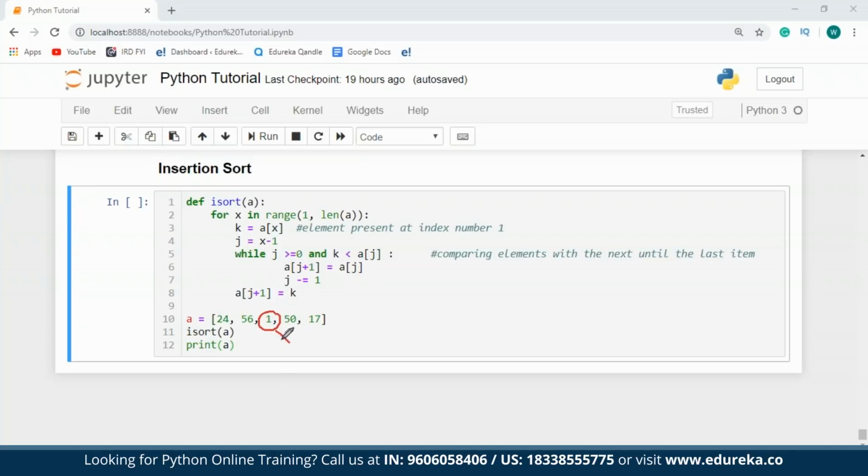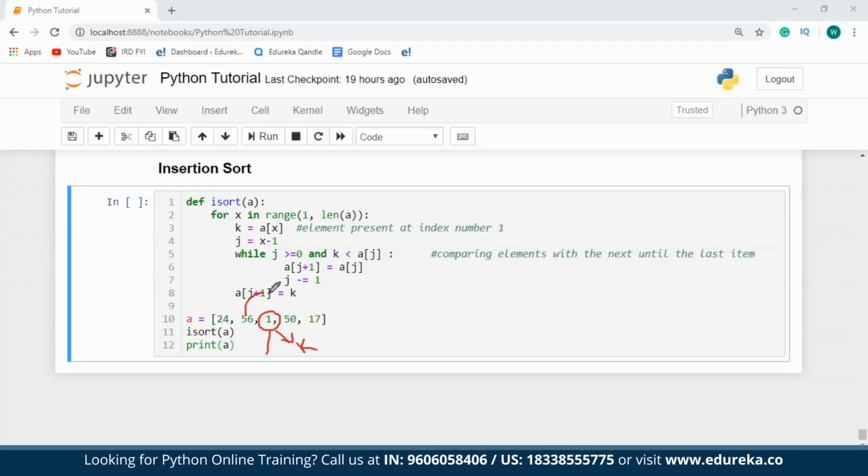So 1 will become the key, and the value of j will be 56 and 24. Now this is because 56 is present at a of 1 and 24 is present at a of 0. And for all the values that are greater than or equal to 0, I'll have to check if the value of the key is less than that or not. So I know that 1 is less than 56 and 24. So what I'm going to do is just remove 1 from here.